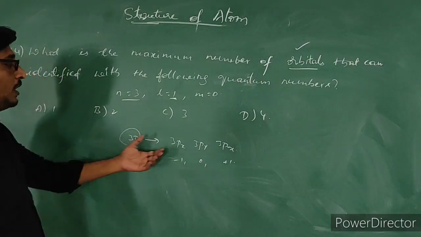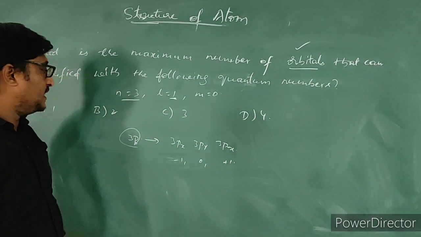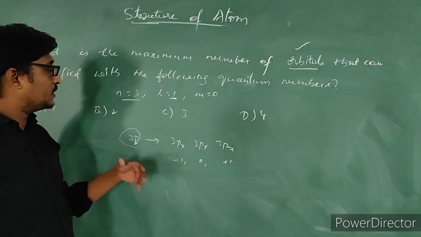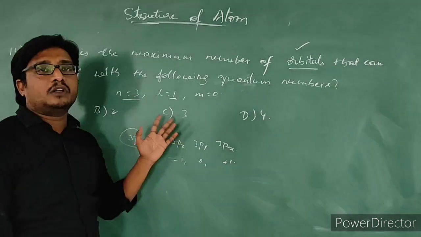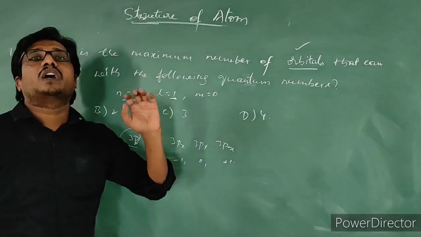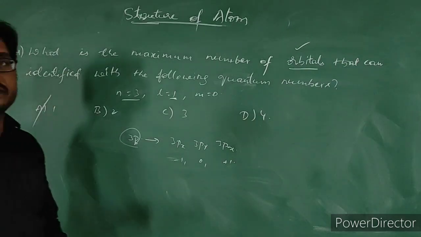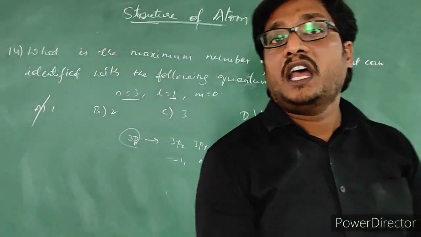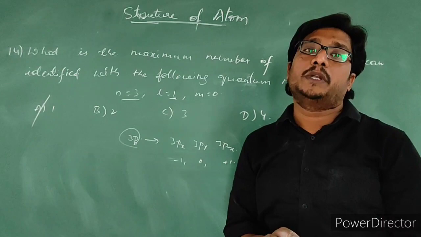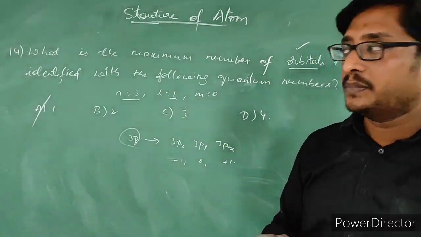Nothing but one of the orbitals it represents. Either it can be 3py or 3px or 3pz. Any one orbital it will represent. Here m is equal to 0 means it represents only one orbital. So our answer is option A. Okay, he is not asking about the electrons, he is asking about the orbitals. It represents only one orbital. Okay, please take this.